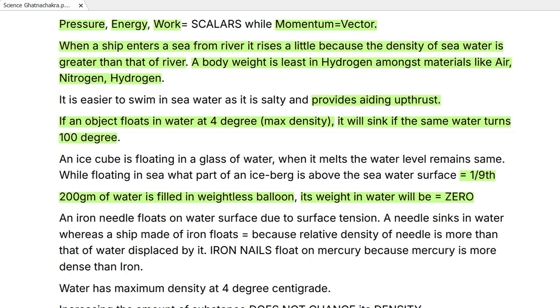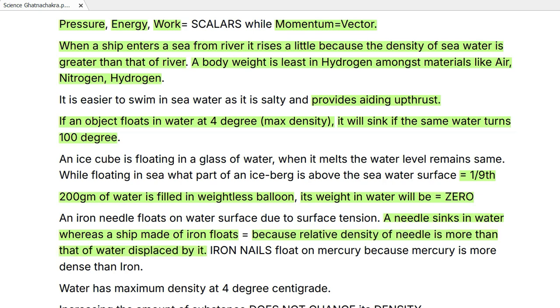An iron needle floats on water surface due to surface tension. A needle sinks in water whereas a ship made of iron floats because the relative density of needle is more than that of the water displaced by it. Iron, हाँ ये बहुत अच्छा point है. A needle sinks in water whereas the ship made of iron floats because the relative density of needle is more than the density of water displaced by it.